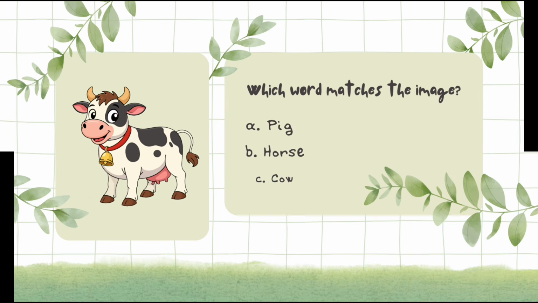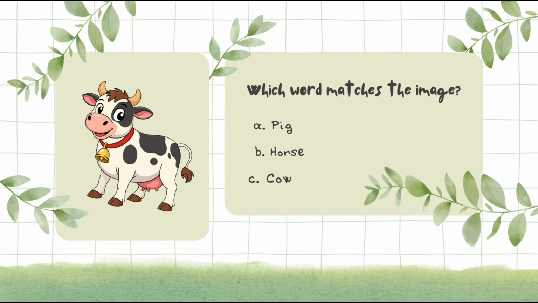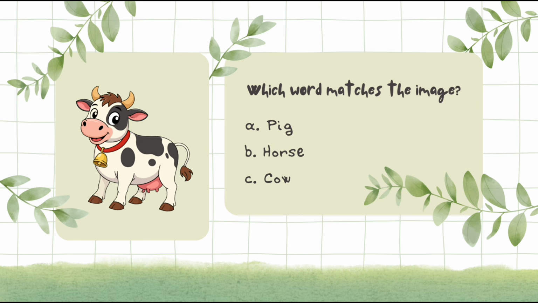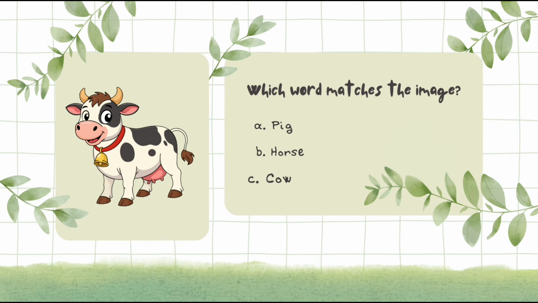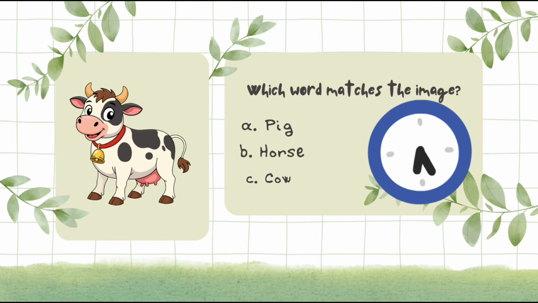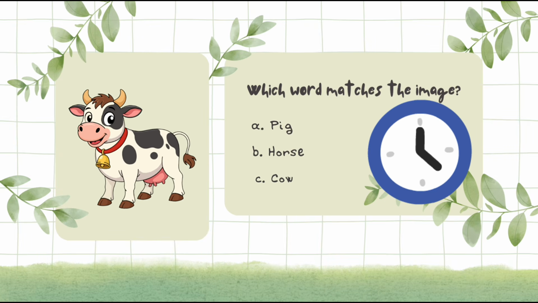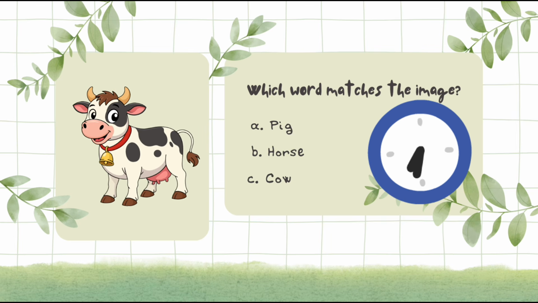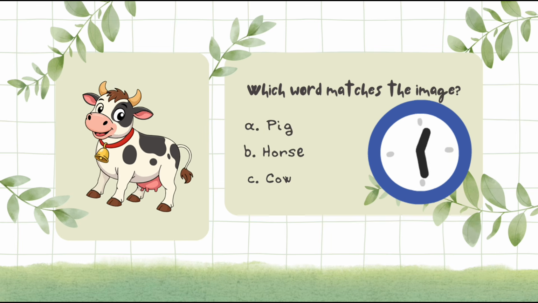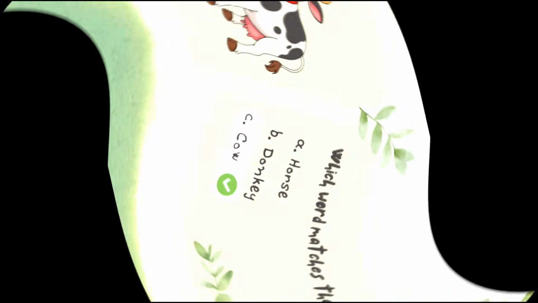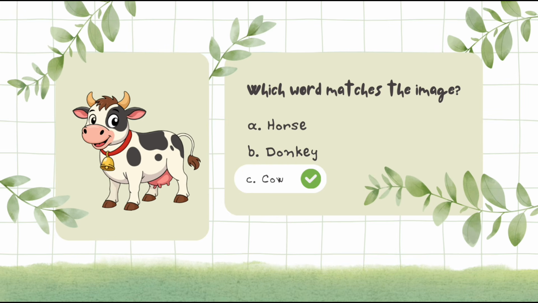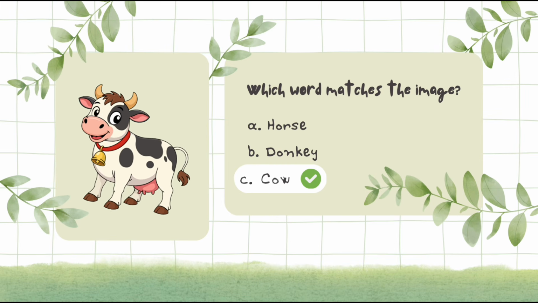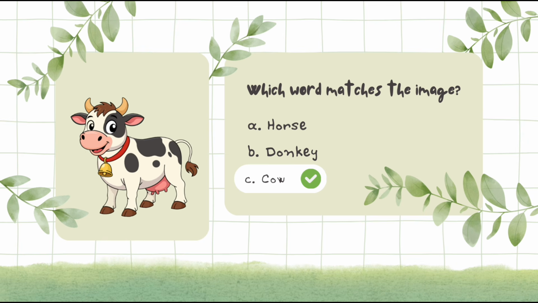Kids, which words make the image? A. Pig. B. Horse. C. Cow. Yes, kids, the image make the option C. Cow. This is a cow.